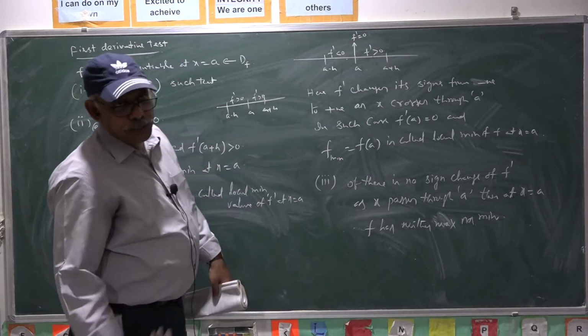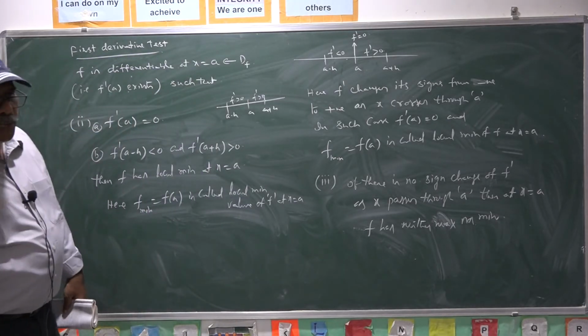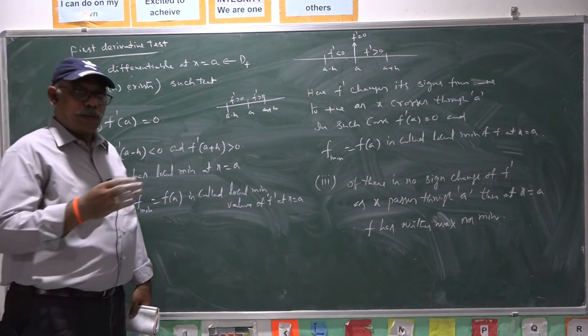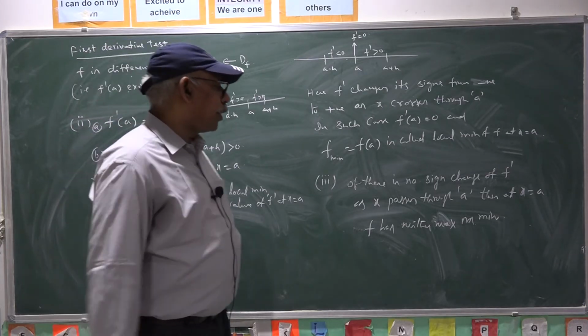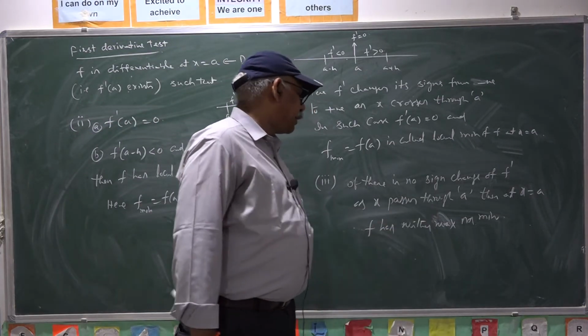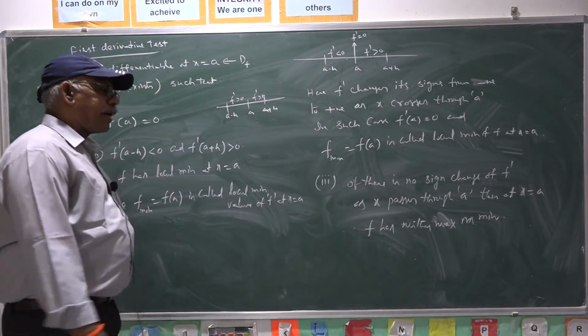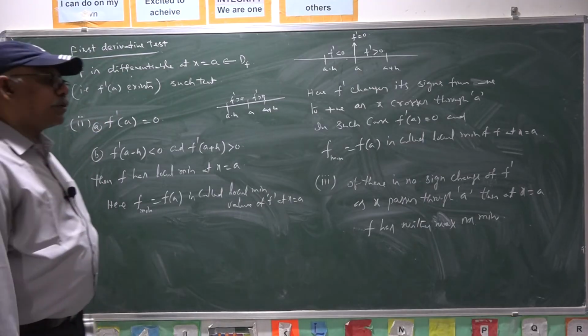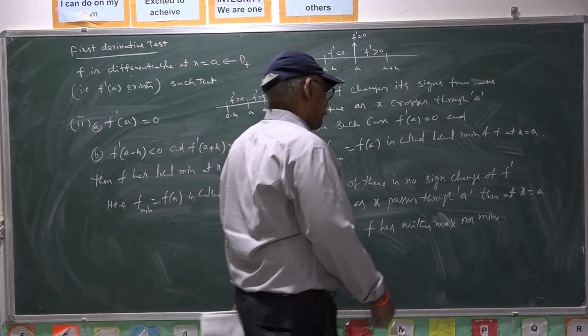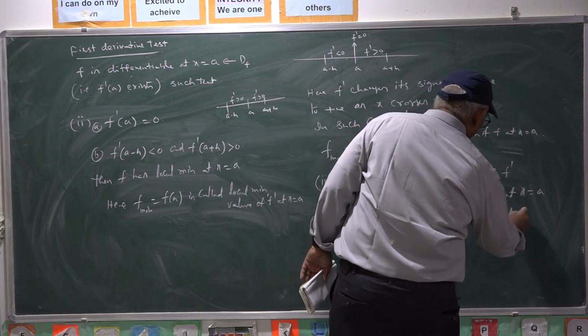There is no change in the derivative as x is increasing in the interval around a. Then you can say that f has neither maximum nor minimum at x equal to a.